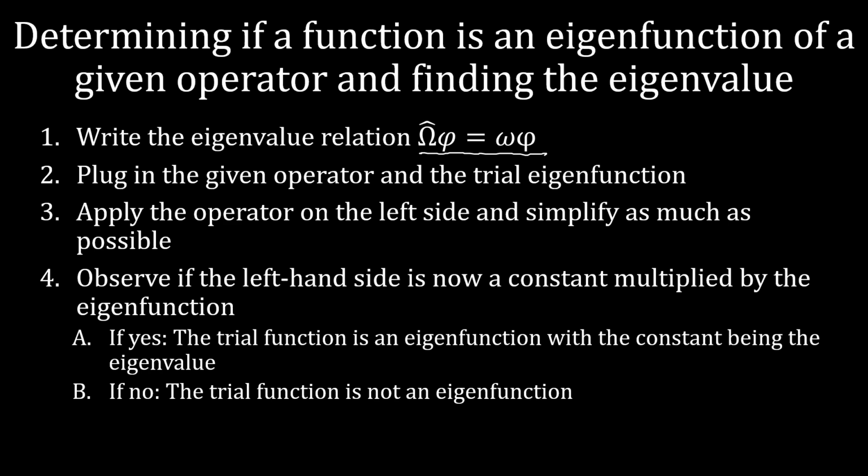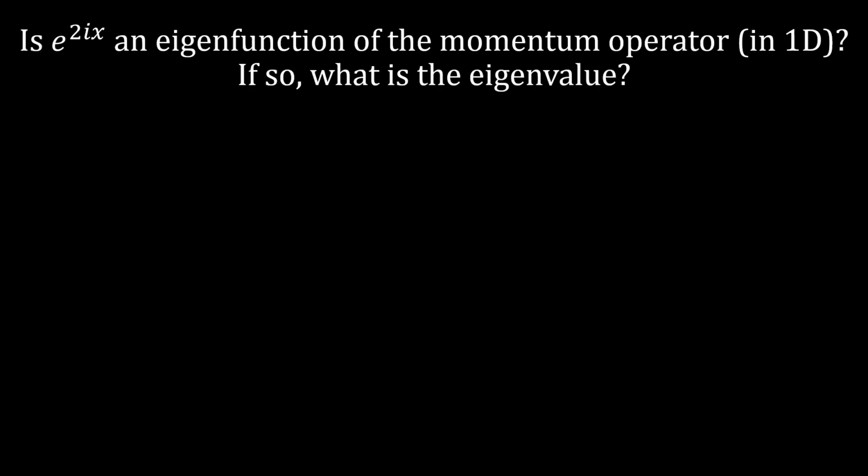So now let's do an example and see if e to the 2ix is an eigenfunction of our momentum operator in one dimension, and if it is, let's find the eigenvalue. So first, from our third postulate of quantum mechanics, we're always going to write our eigenvalue relationship. So we have an operator applied to our eigenfunction is equal to our eigenvalue times our eigenfunction. Now let's plug in.